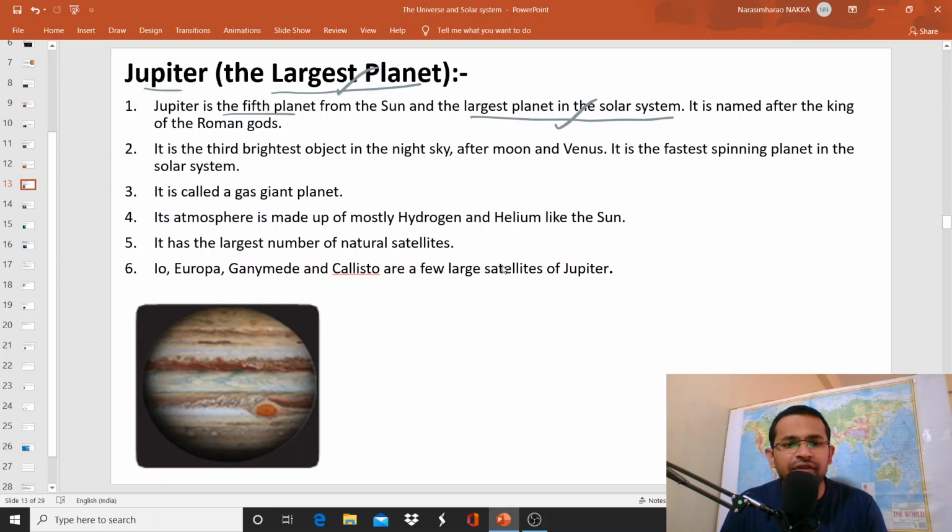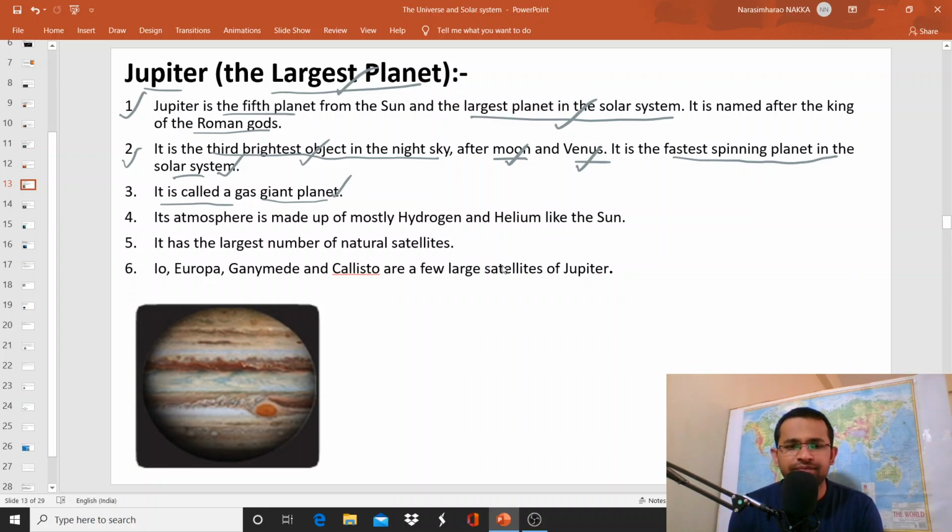It is named after the king of Roman gods. See, if you look at the names, except Earth, all the planets are named after Greek and Roman gods. So it is the third brightest object in the sky after the Moon and Venus. We also call Venus the morning star and evening star. So after the Moon and Venus, Jupiter is the brightest object in the sky. It is the fastest spinning planet in the solar system as well. And it is called a gas giant planet. We already discussed it.